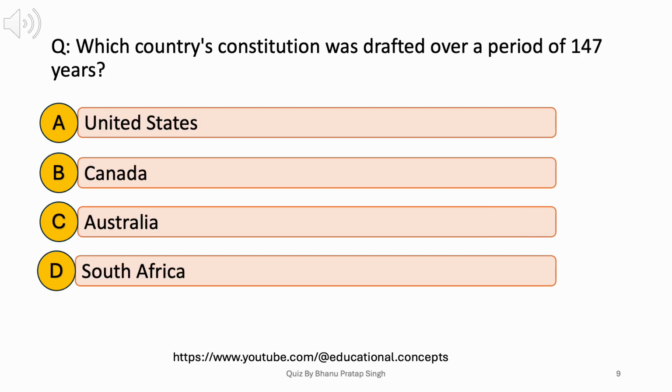Which country's constitution was drafted over a period of 147 years? A. United States. B. Canada. C. Australia. D. South Africa. Answer. B. Canada.